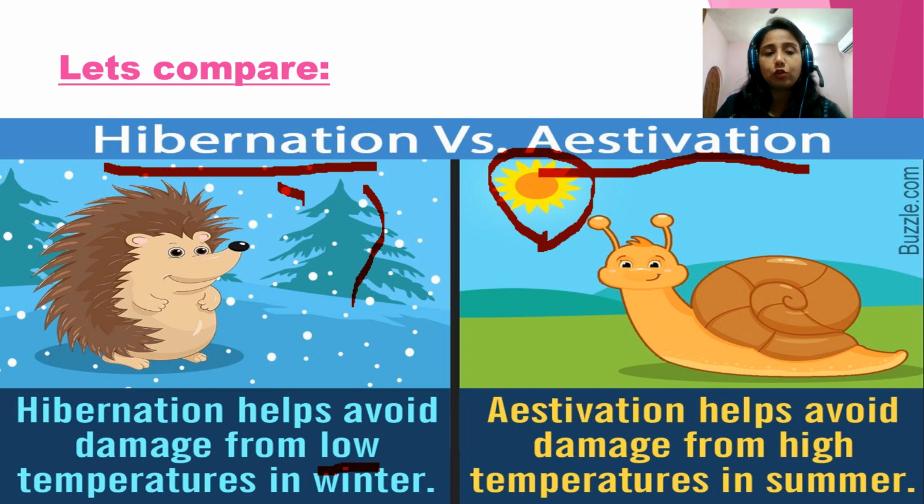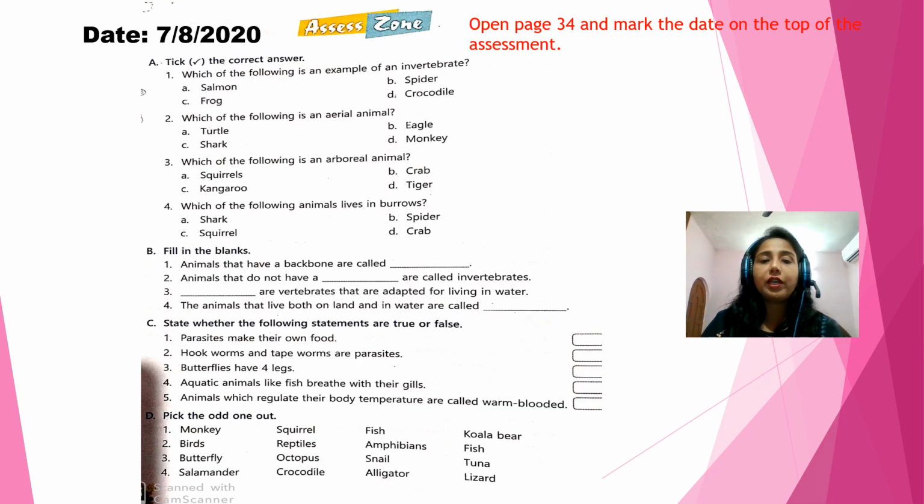I hope you all have understood. Both things are different. One is related with winter season and another is related with the summer season. Okay children, now this lesson is over. Now I have one important task for you. You will all come to page number 34 and write down the date on the top, and this is your SS zone. You will do the assessment part, right? And we will do it in our book, and you will write down the date. You will read the entire lesson once again and then you will do it, right children?